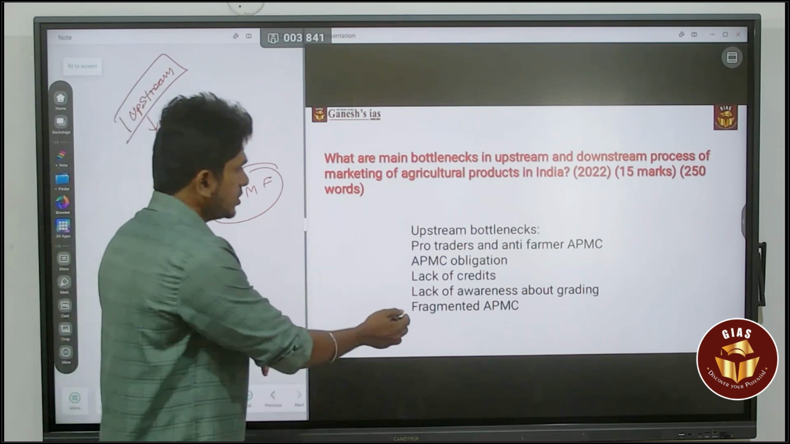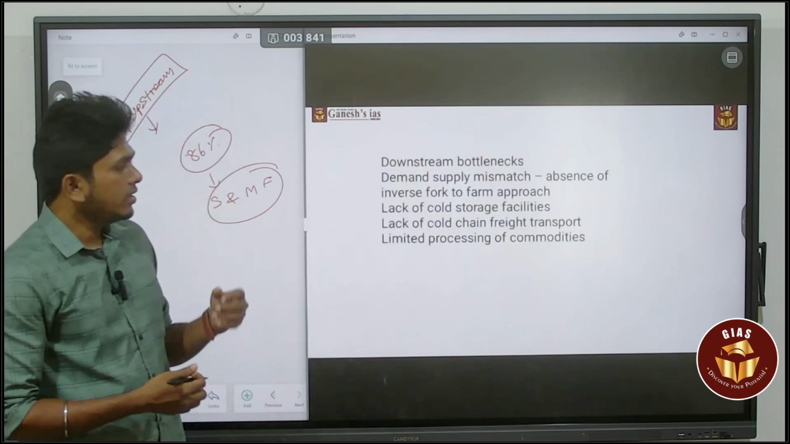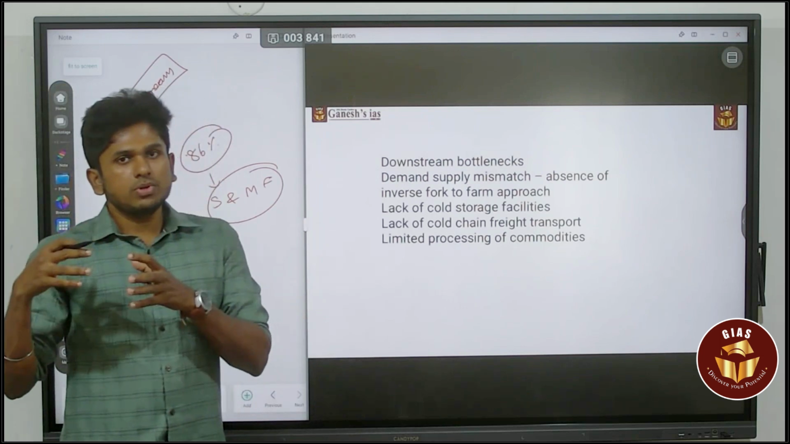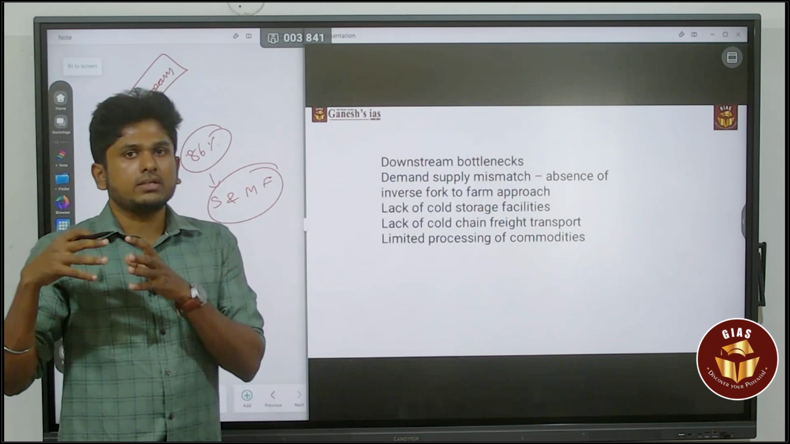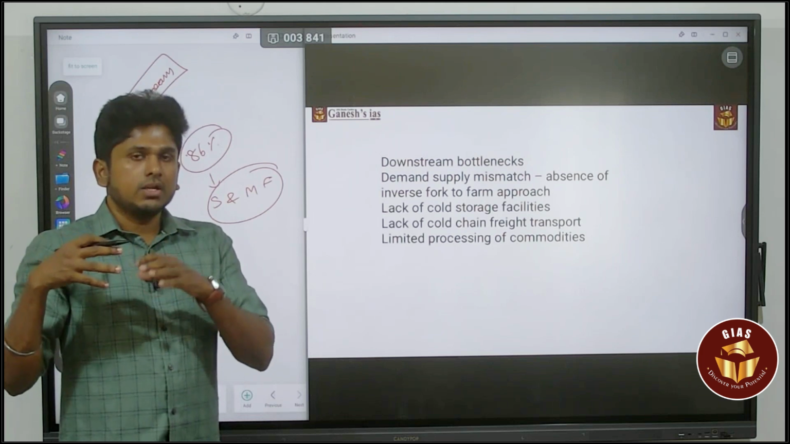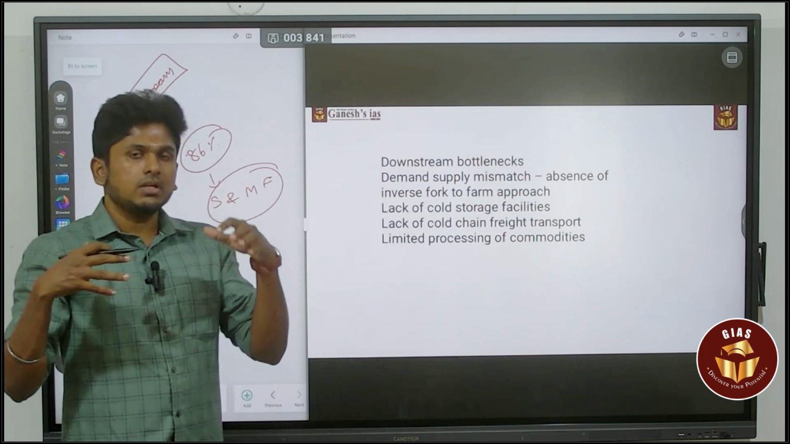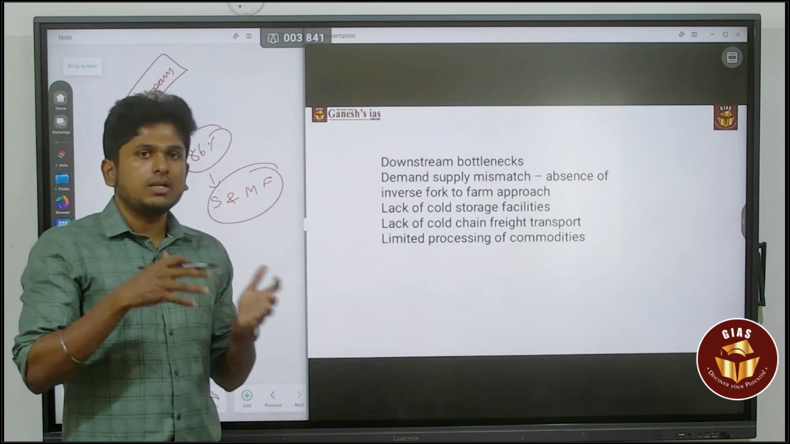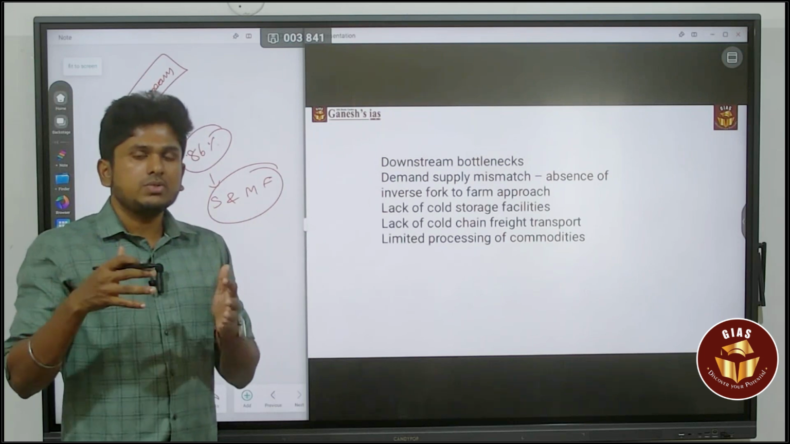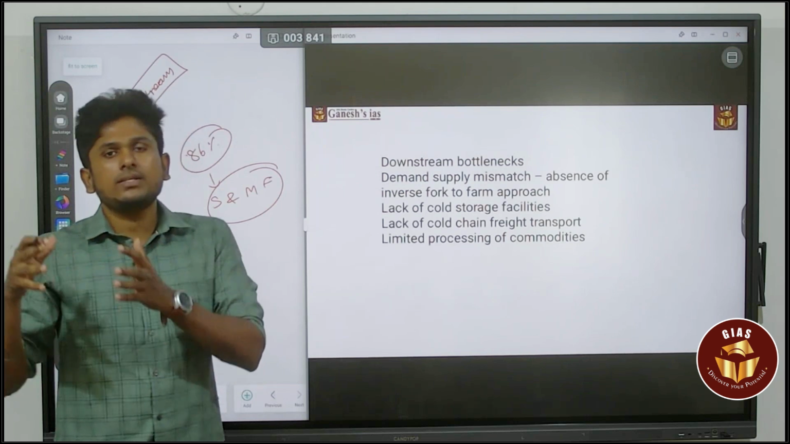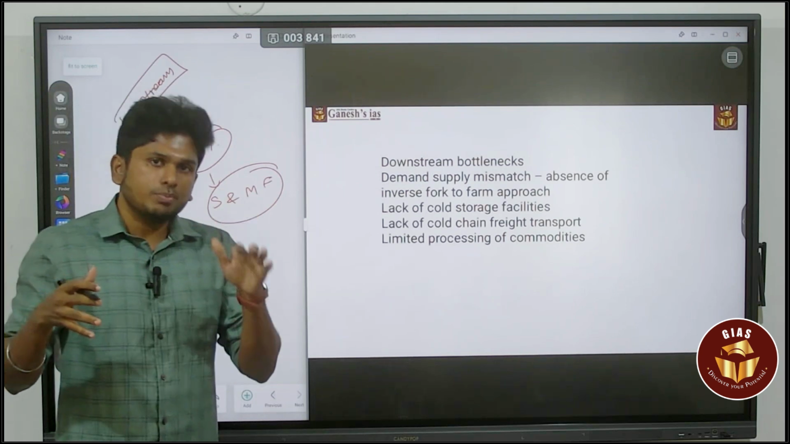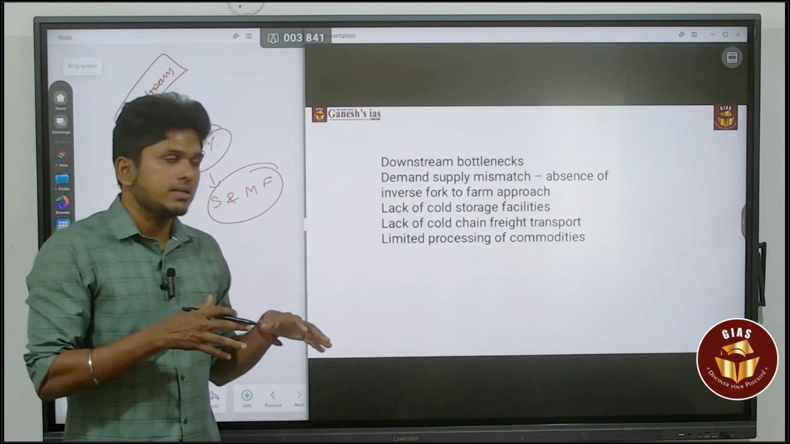Next, when it comes to the downstream, it is the issue of mismatch. The consumers who are demanding the product want something different, but due to the MSP, the government policy, the production process is different. So it ends up as inflation in the market. That is also one of the major issues when it comes to the agriculture sector.